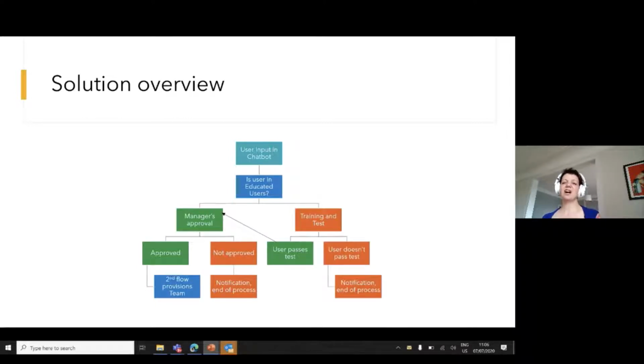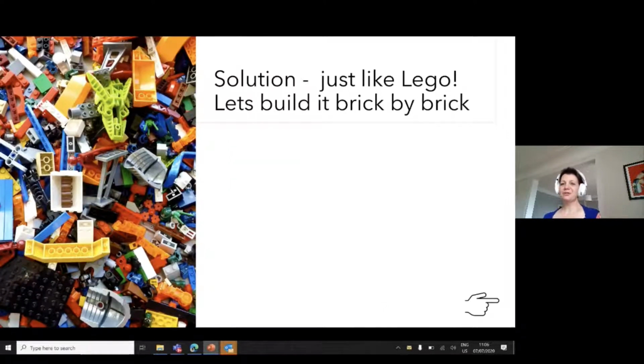If the user does not pass the test, so if after training the user still does not know the responsibility of a team's owner, or what happens if we click this magic button, create a new team, then we need to send notifications and end this process as well. Okay, so this is the solution. Perhaps you might know I love Lego, so let's build this brick by brick.